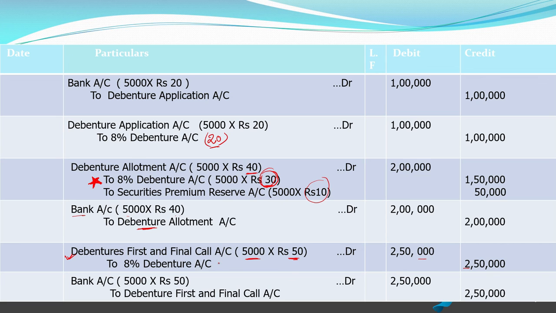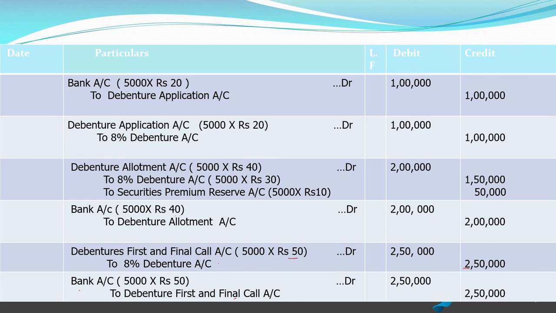Debenture first and final call will be made due by passing this entry, debiting debenture first and final call account and crediting 8% debenture account. Then the receipt entry will be passed, that is bank account to debenture first and final call account. What comes in debit? Here it will be 5,000 into 50, that is 2,50,000.